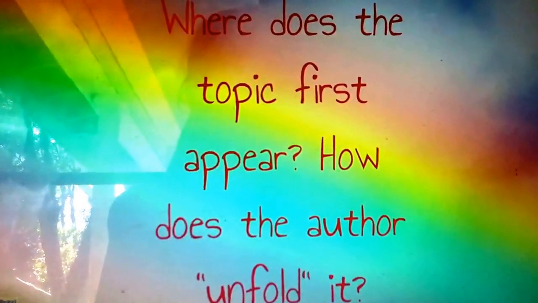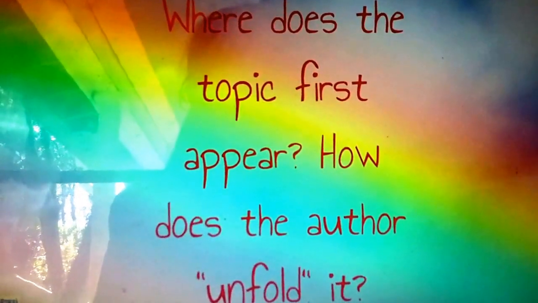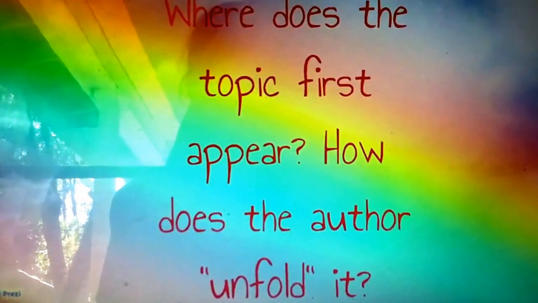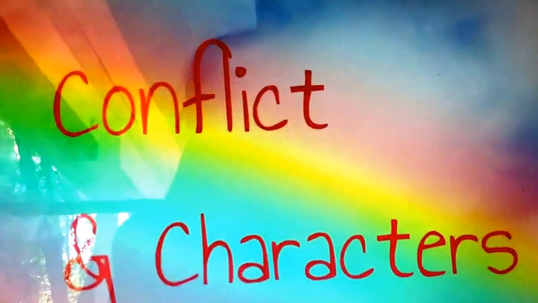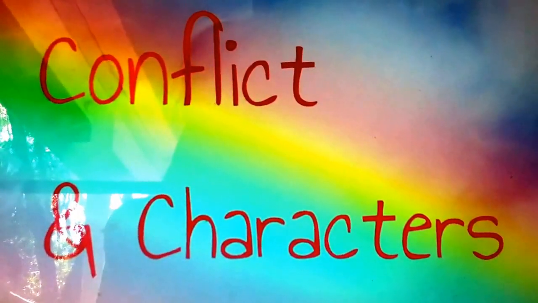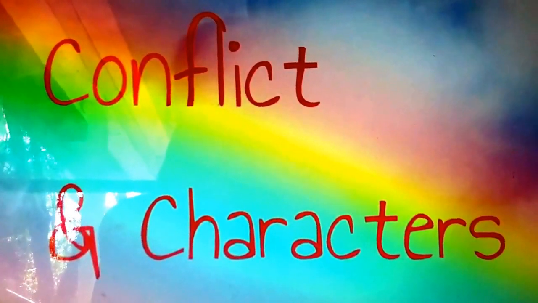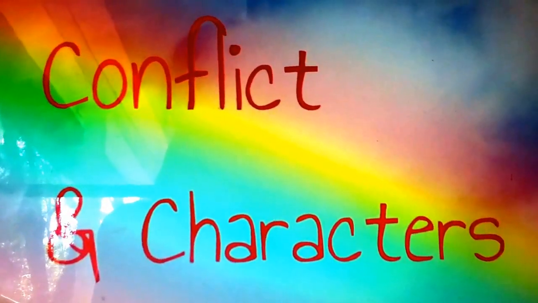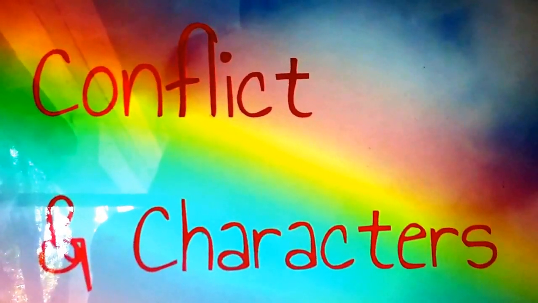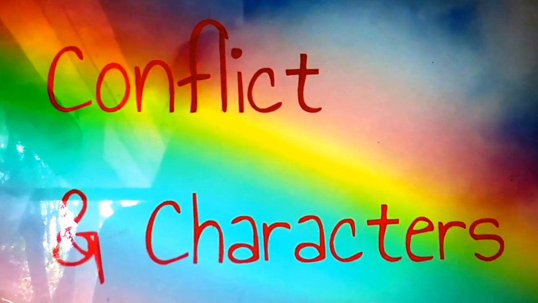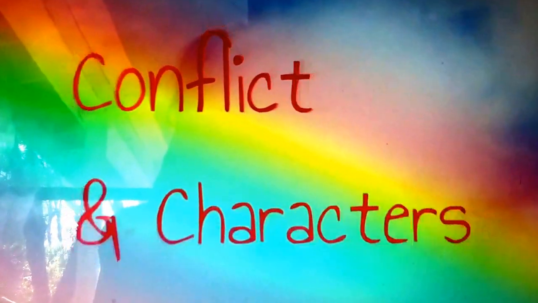Jack is so infuriated by his not gaining power that it begins to unfold the conflict, the plot, and the character throughout the novel. So as we look at conflict and characters in Lord of the Flies, we see that Jack wants power more than anything else. This creates the conflict in the novel because Ralph really wants power too, and with Jack we see that it takes him from being a normal everyday British schoolboy to a crazed murderer at the end of the novel.